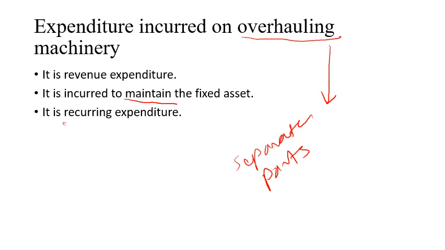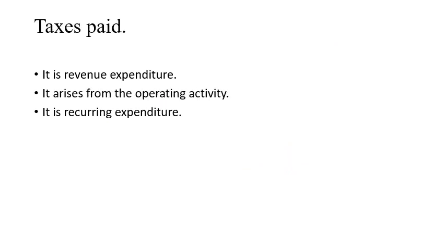It is of recurring nature. You may need the overhauling after 1 week or every month, right? So it is recurring nature, and it has a benefit only for some limited period. That's why it is treated as revenue expenditure. Next question is taxes paid. If you have paid some taxes, then the answer is it is revenue expenditure.